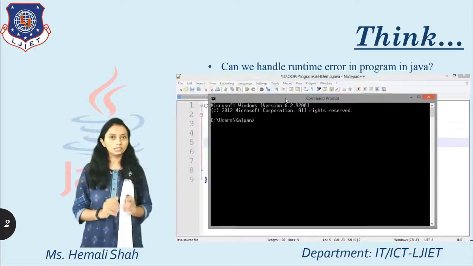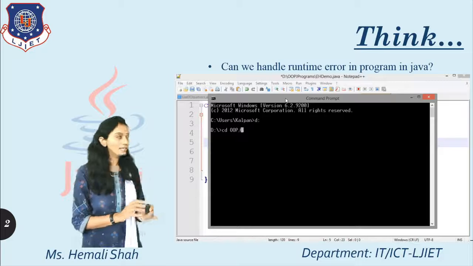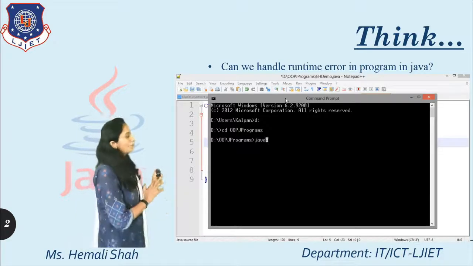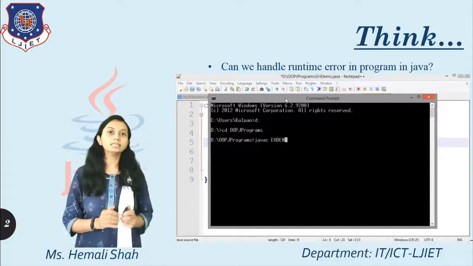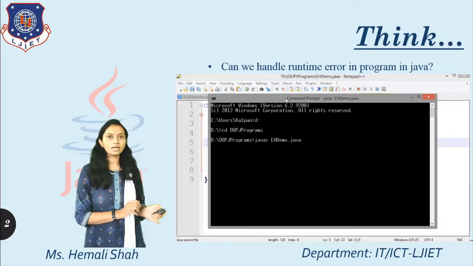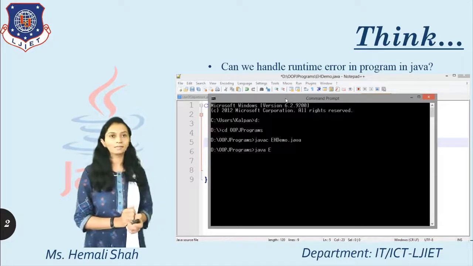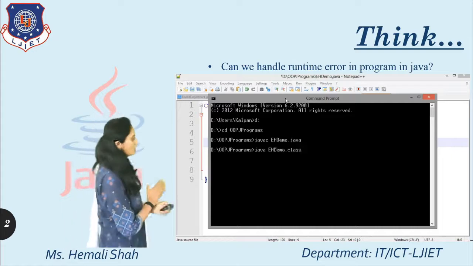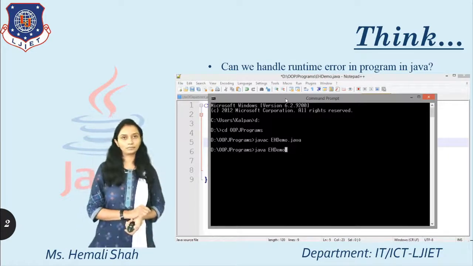Now just try to compile this code. You will not get any error. I am going to compile by using the javac ehdemo.java command, and see here we are not getting any error. Now just run this file by using the command java ehdemo and see what you get.